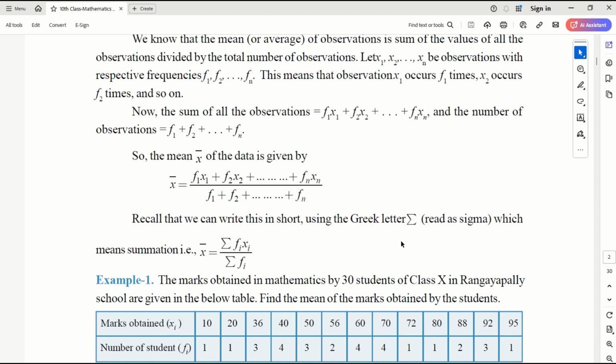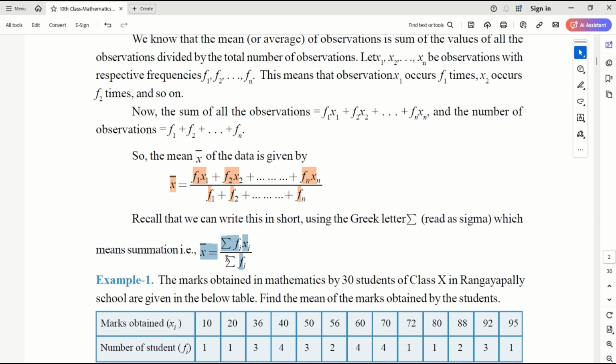Or in other terms, sigma is basically the sum of repetitive numbers. So we can represent x bar, or mean, as sigma fi xi divided by sigma fi. It is exactly the same as this.